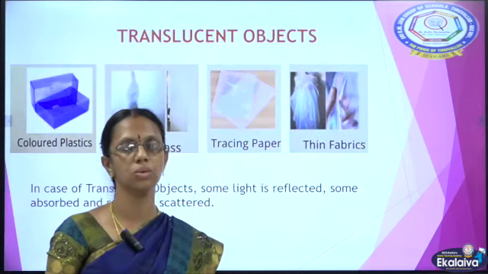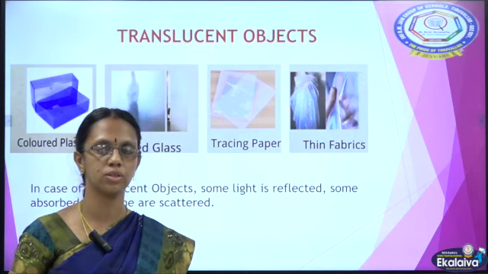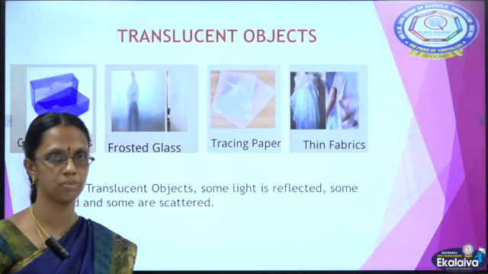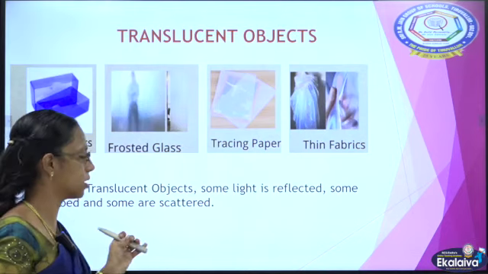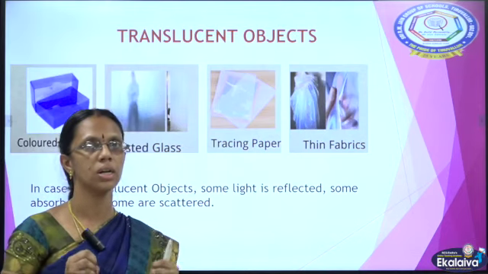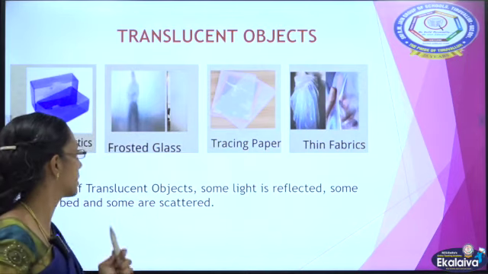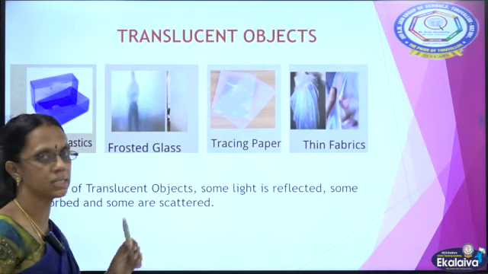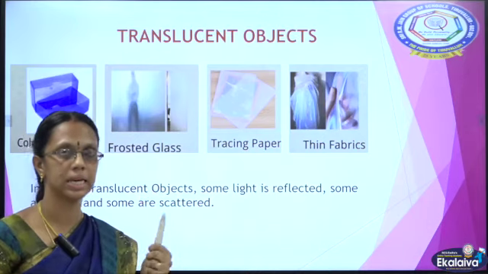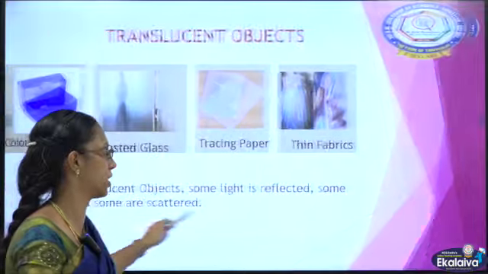Next, we move on to translucent objects. These objects will allow light to pass partially only. A translucent object will allow light to pass through them partially. They will either absorb or scatter the light that is passed through them. Some of the examples are colored plastic, frosted glass, tracing paper, thin fabric, etc. These are the examples of translucent objects.